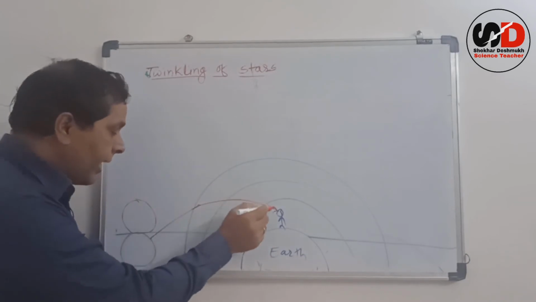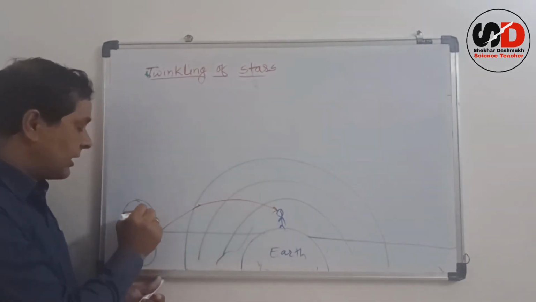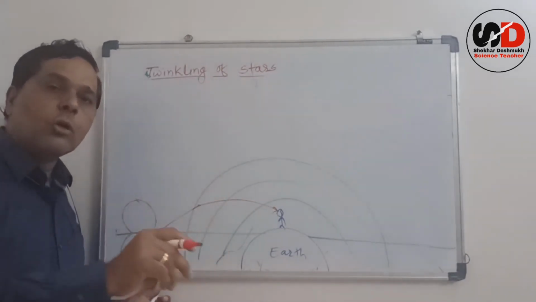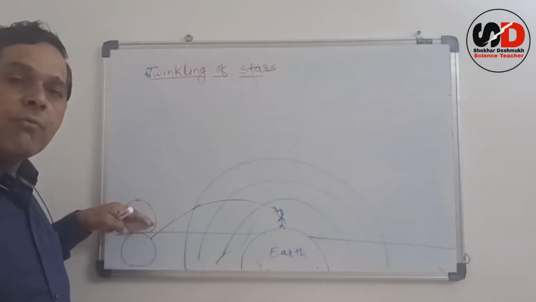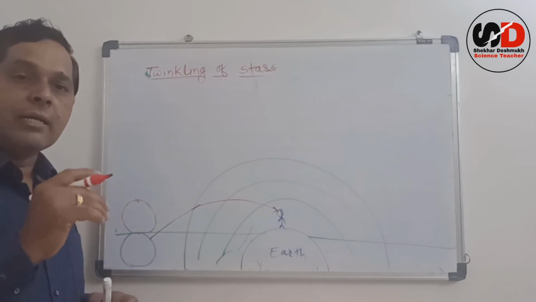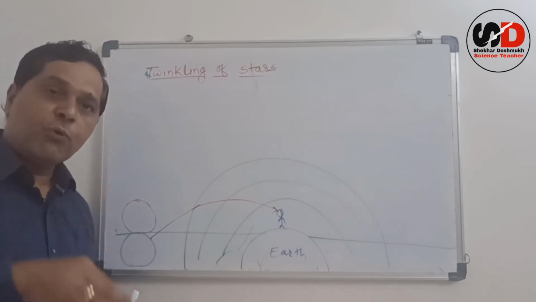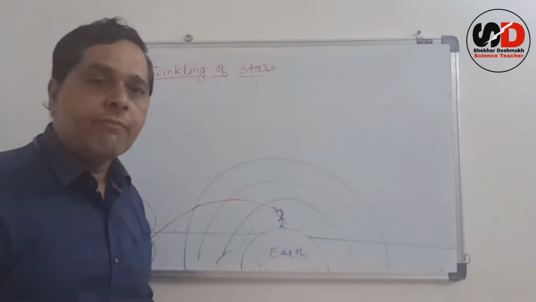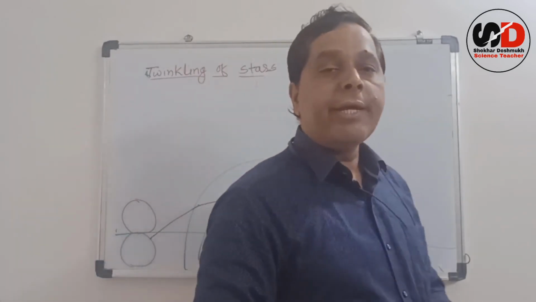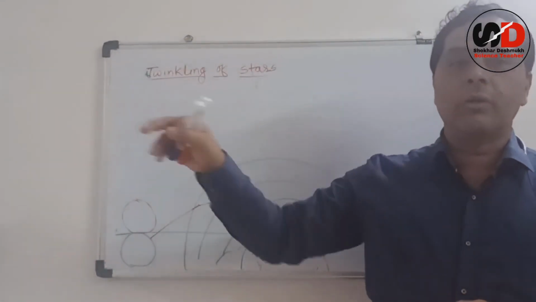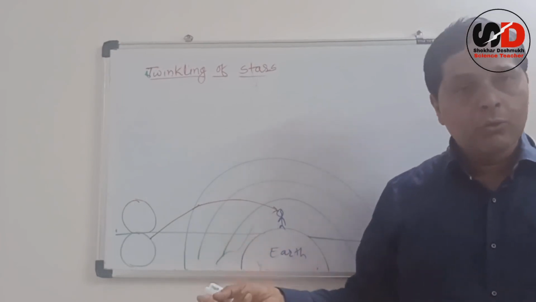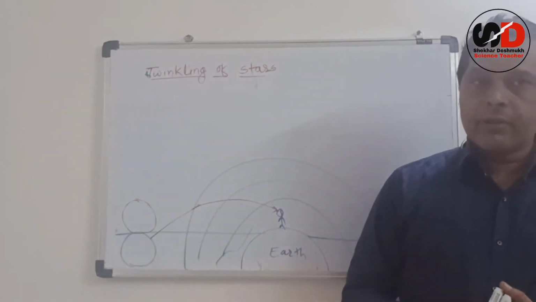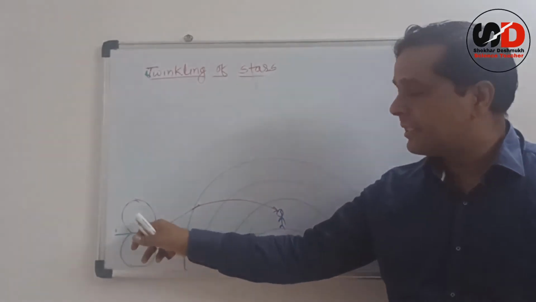That means we are able to see this sun, though it is below the horizon, it appears above the horizon, and therefore we say it is early sunrise. That means before sunrise, for a few minutes, we can see the sun on the horizon, and it appears to be sunrise there.